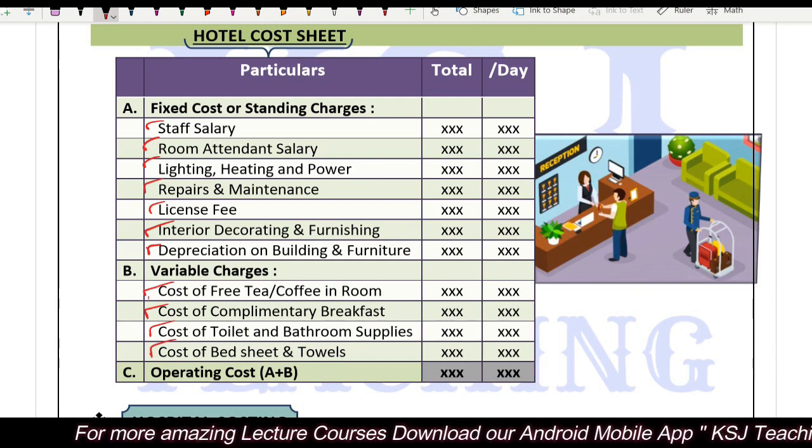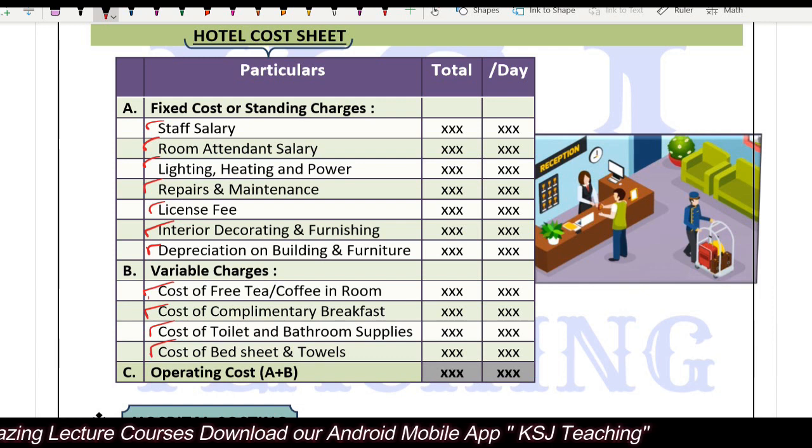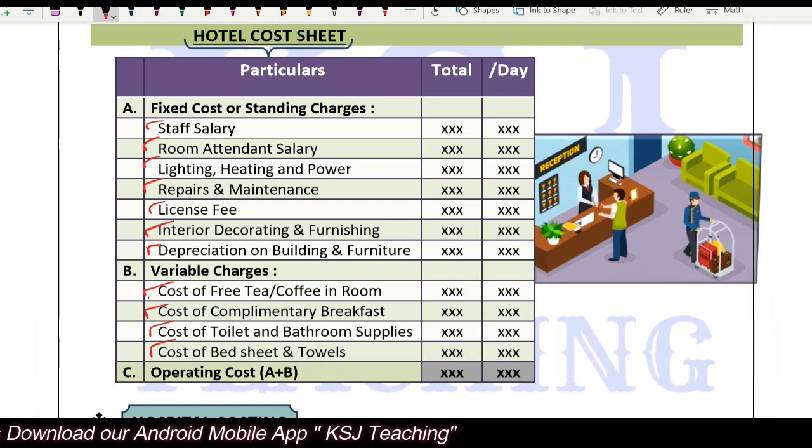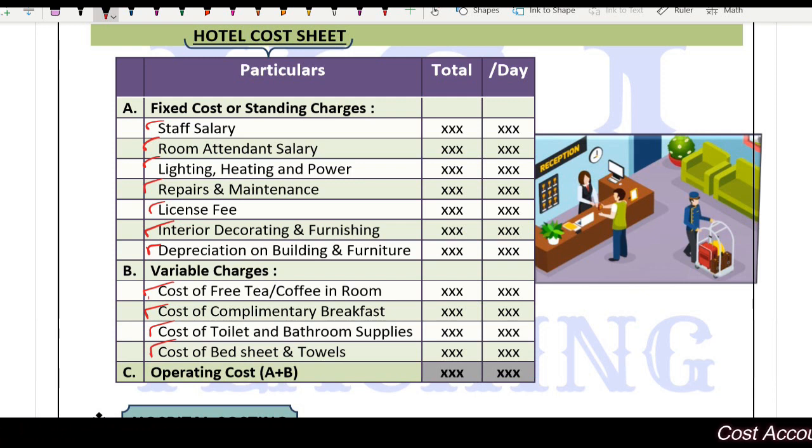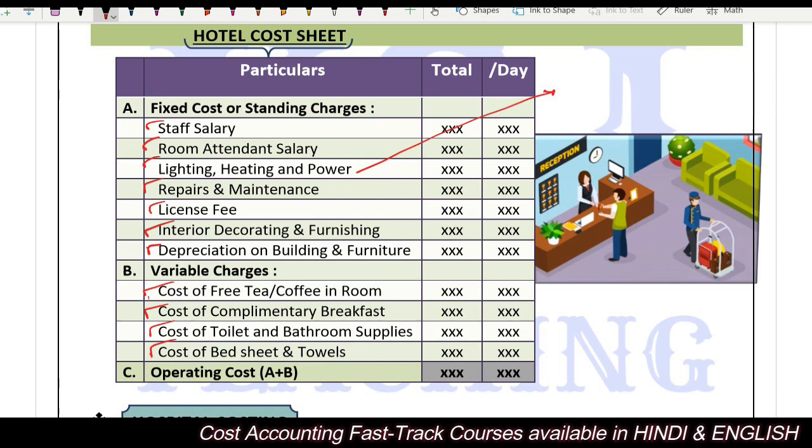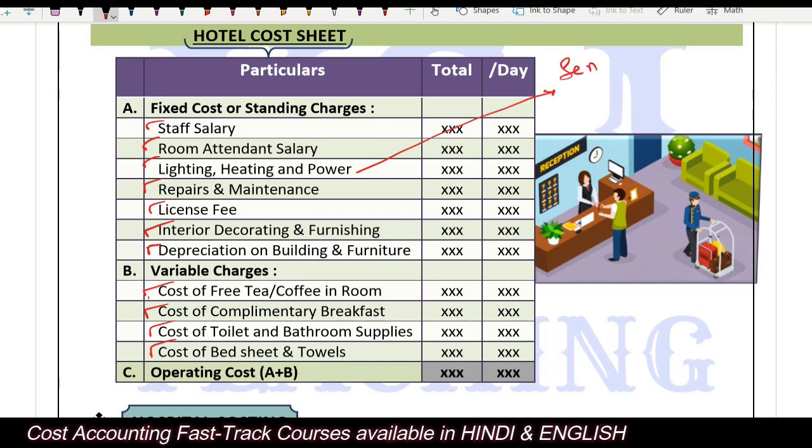Sir, is it necessary in the exam to bifurcate into the fixed cost and the variable cost? See, if you can do it, that is well and good. If you are not able to do it, then leave it. Now in this, some of the expenses might be semi-variable also. For example, the lighting, heating, power, you can take it as a kind of semi-variable cost.